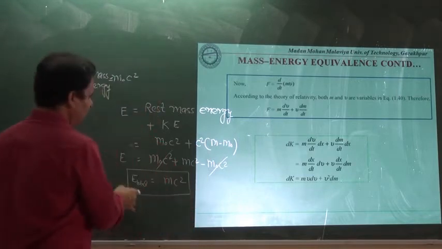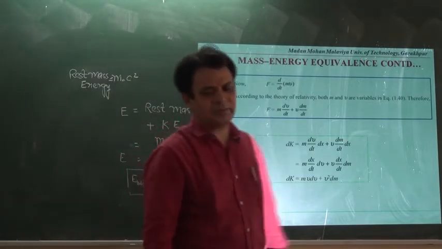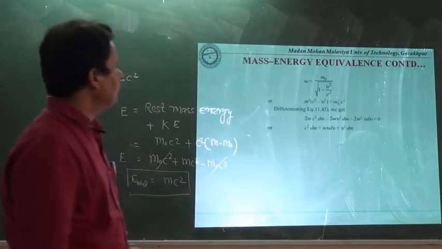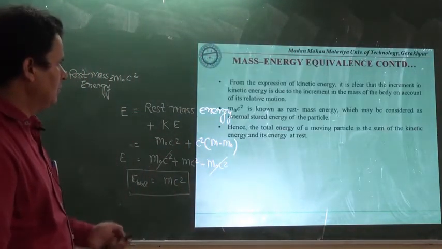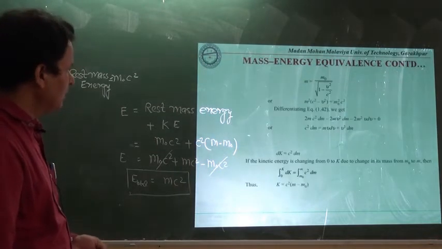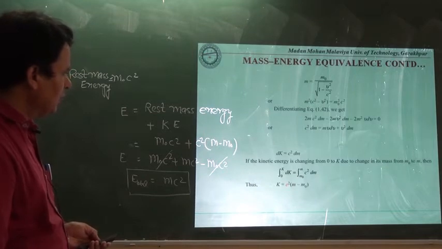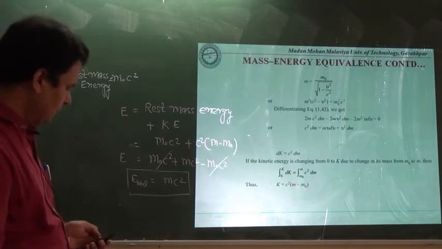This is again termed as the scientific signature of the great scientist Einstein. But you will see that I have tried to derive this one and this expression. You will see finally we are getting K is equal to c square multiplied by m minus m0.